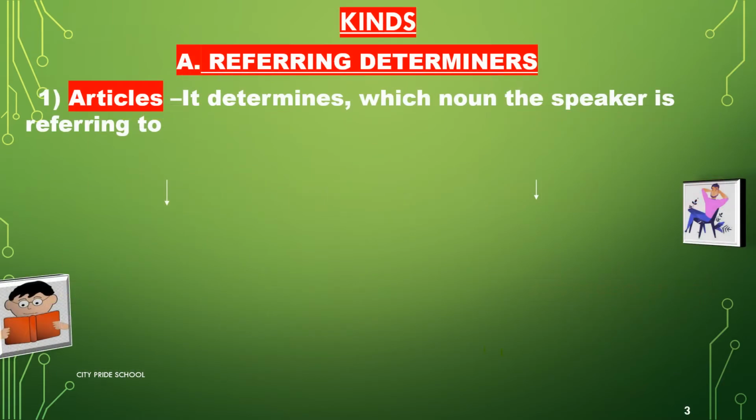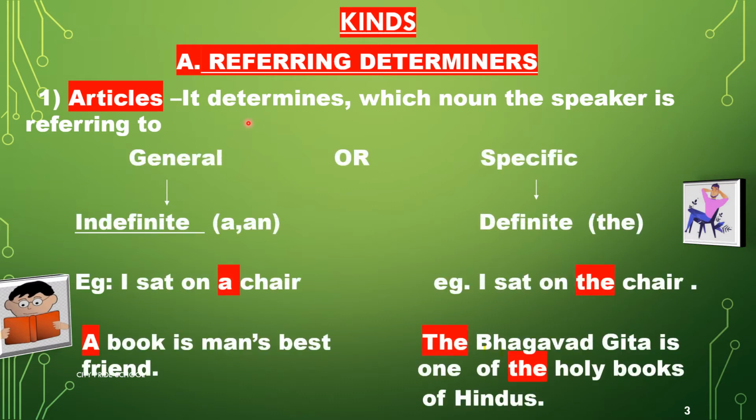Now, kinds of determiners. First is referring determiners. Under referring determiners, we'll be learning articles. Articles is a topic which is not new to you. What is the function of articles? They determine a noun that the speaker is referring to. Now, there are two types of articles based on this: general or indefinite, which are a and an, and the second one is specific or definite, which is the.